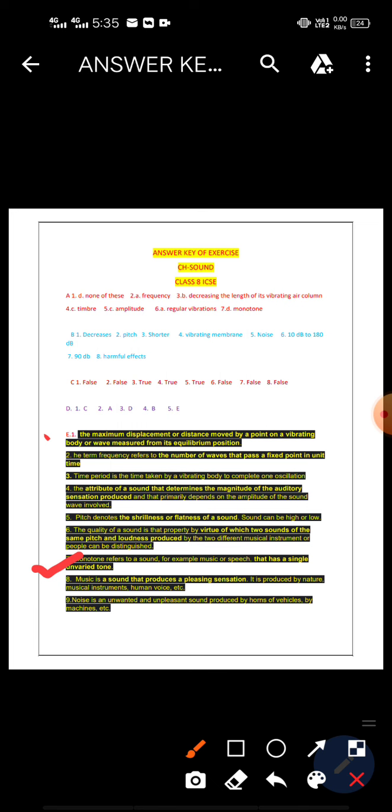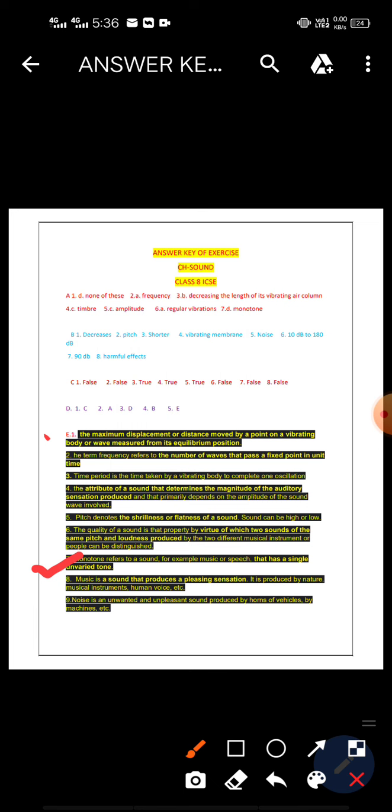The next part is section H. In this section three figures are given, and from these figures you have to answer the following questions. The first question is identify the sounds with the same loudness. Same loudness means same amplitude. From these three figures we can say that figure 1 and 2 have the same amplitude, so figure 1 and figure 2 are the sounds with the same loudness.